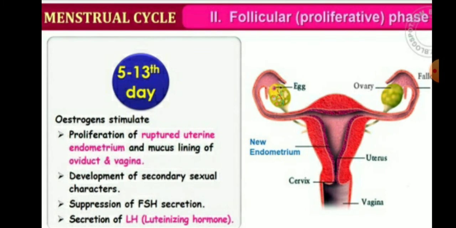And then the estrogens stimulate the proliferation of the ruptured uterine endometrium. Endometrium means the inner wall of the uterus and the mucus lining of the oviduct and the vagina. So, children, what happens? The development of the secondary sexual characters, and also the suppression of the FSH secretion and secretion of the luteinizing hormone.